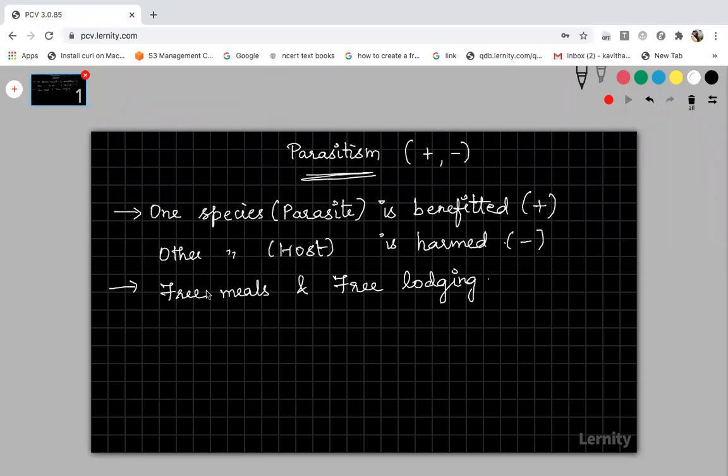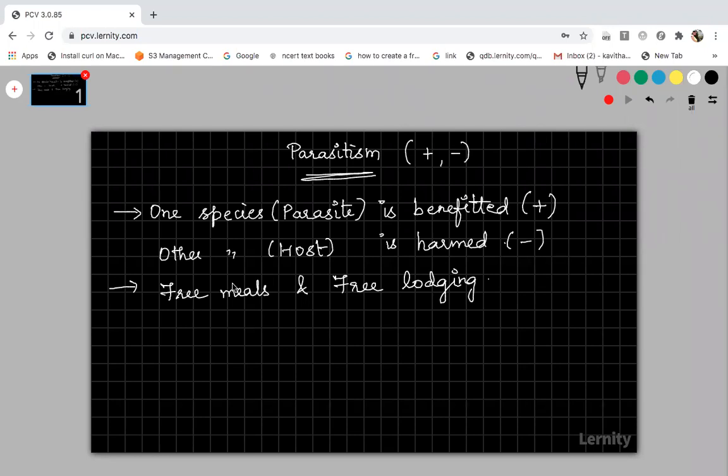Host specific means that particular parasite will depend on that particular host alone. While some of the remaining parasites can live in any type of host. So they don't have any perfect host. But most parasites are very specific in the host. Few parasites can live in any host.